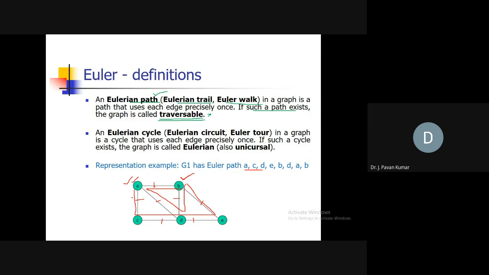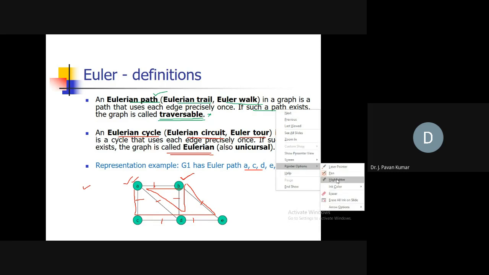Suppose, satisfying the constraint of passing through each edge exactly once, we come back to the same vertex where we started. That we call an Eulerian cycle, Eulerian circuit, or Euler tour, anything we can call it. In a graph it is a cycle that uses each edge precisely once. If such a cycle exists, then that graph is called an Eulerian graph. Whenever there exists an Eulerian circuit in a graph, then that graph is Eulerian. Is it clear?